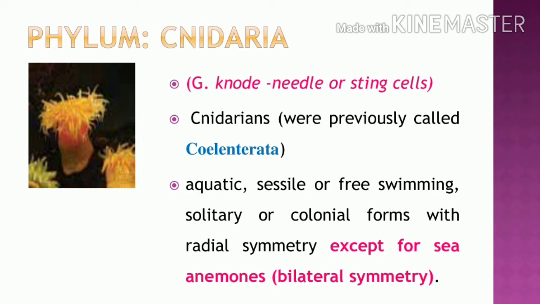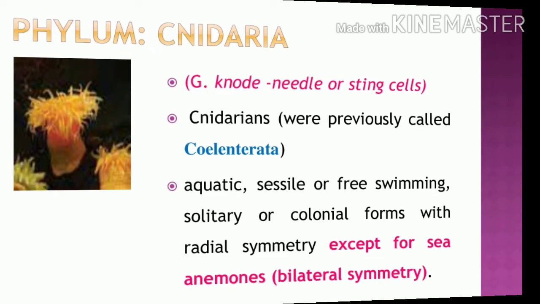An exception in Cnidaria is the sea anemone, which alone has bilateral symmetry. Note it, underline. So what is Cnidaria? Cnidaria means needle or stinging cells. It was previously called Coelenterata. Cnidaria are always radially symmetrical. What is the exception? The sea anemones, which only have bilateral symmetry.